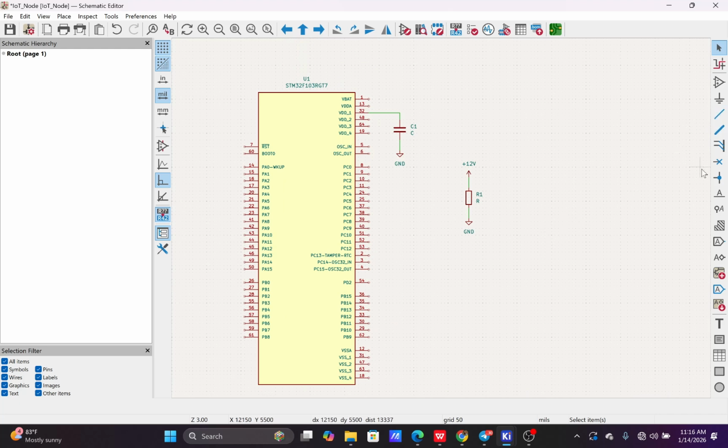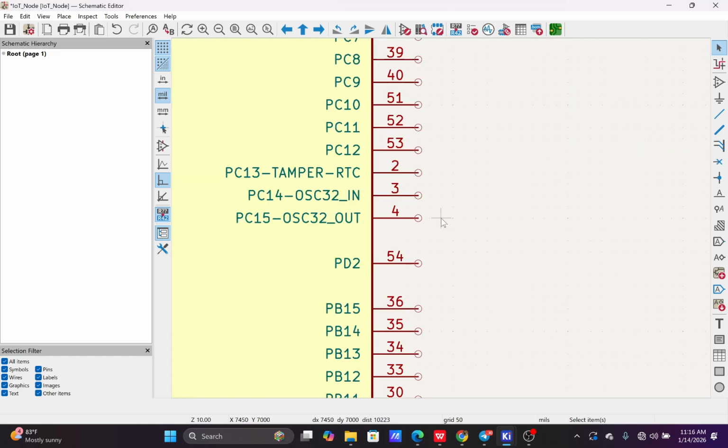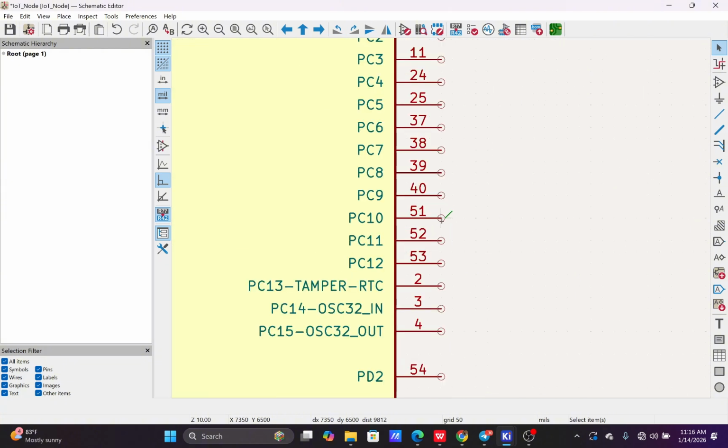Then another one I want to tell you guys is place no connection flag. So this no connection flag is important. Let's say we are done with our design and we still have other pins that are not connected. Most times when we are done with our design, we have pins that are not connected. If we want to move into the next stage, the KiCad software can generate an error that certain pins are not connected.